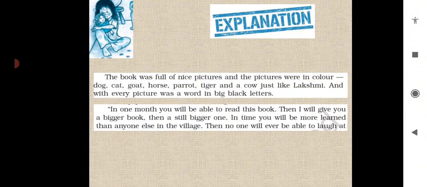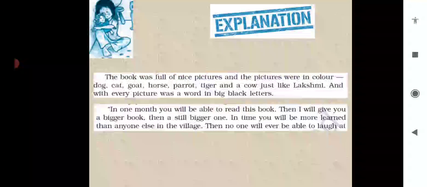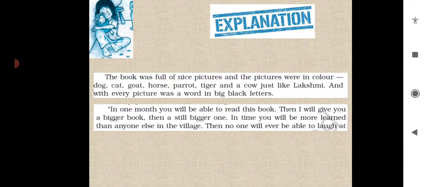So similarly, in 1 month you will be able to read this book. So now the teacher is telling Bholi, she was encouraging her and told her that after a month when you continuously read this book, you will be able to read it perfectly. Then I will give you a bigger book. After this, I'll give you another book that will be bigger than this. Then a still bigger one. And after that, I'll give you another big book. In time, you will be more learned than anyone else in the village.